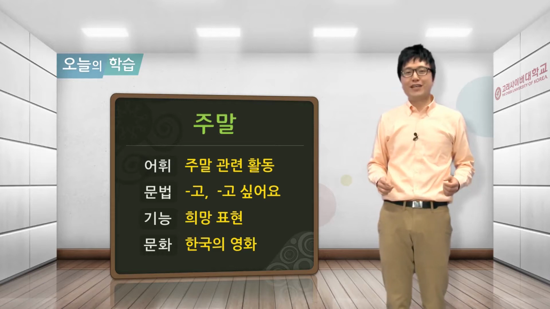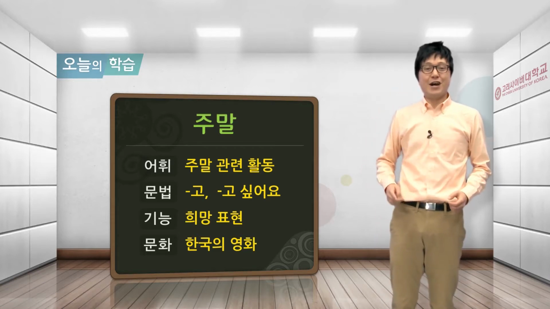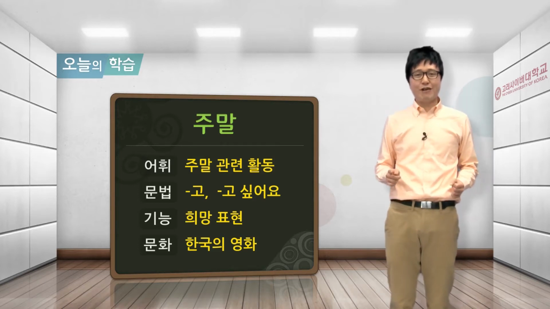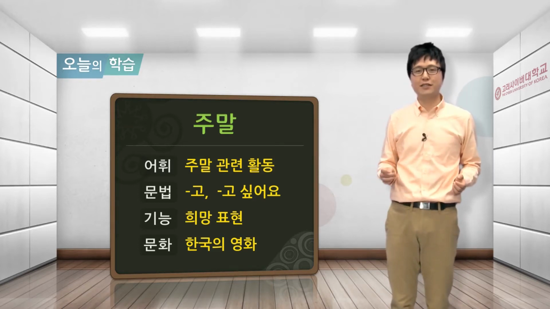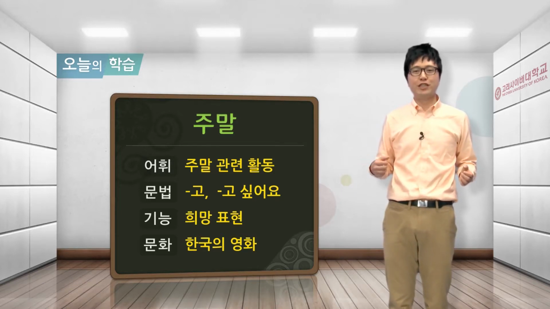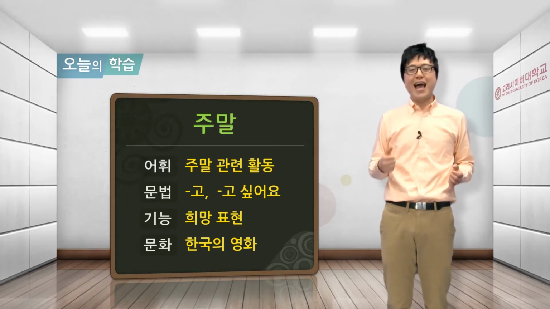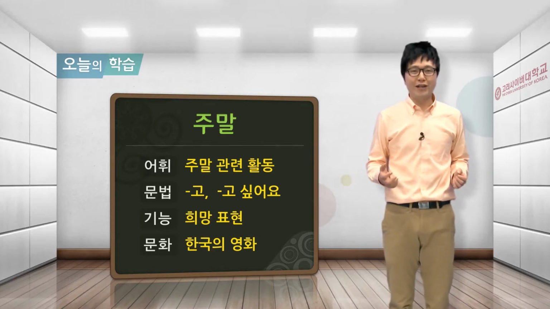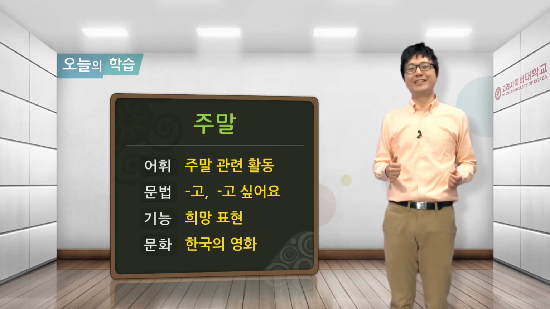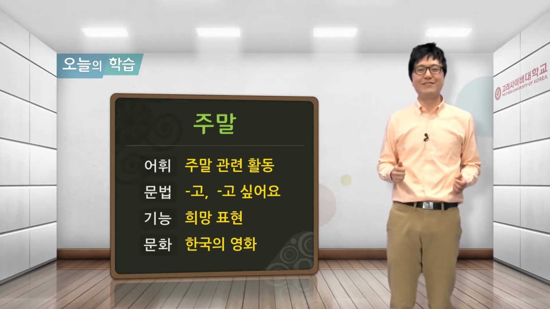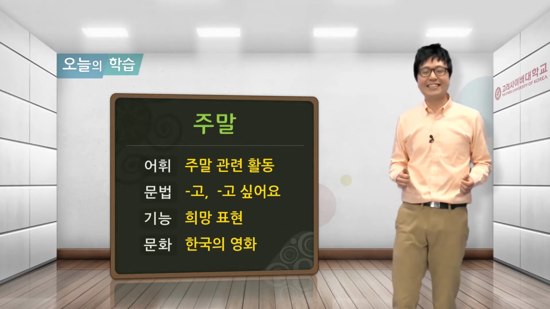The topic of today's lesson is the weekend. We will learn vocabulary related to weekend activities and the grammar points 고, which expresses the time order of actions, and 고 싶어요, which expresses a hope or desire. After studying this lesson, you will be able to talk about the order of when things happen and your hopes and desires. Lastly, in the culture section, we will explore Korean movies. Well then, let's get started.